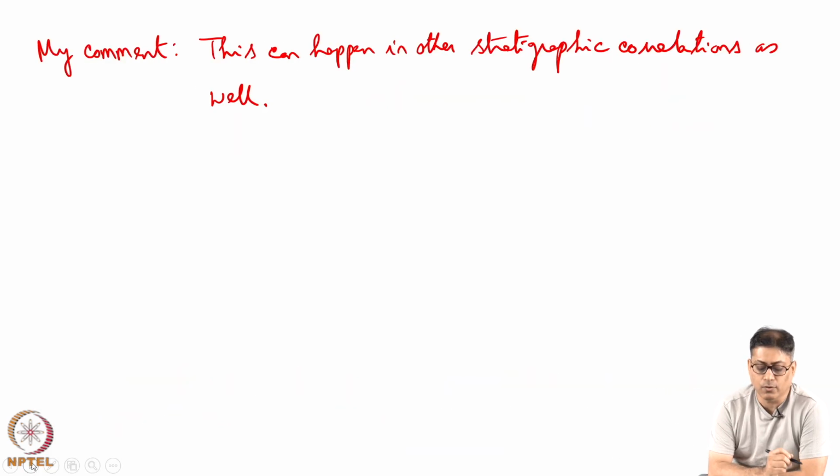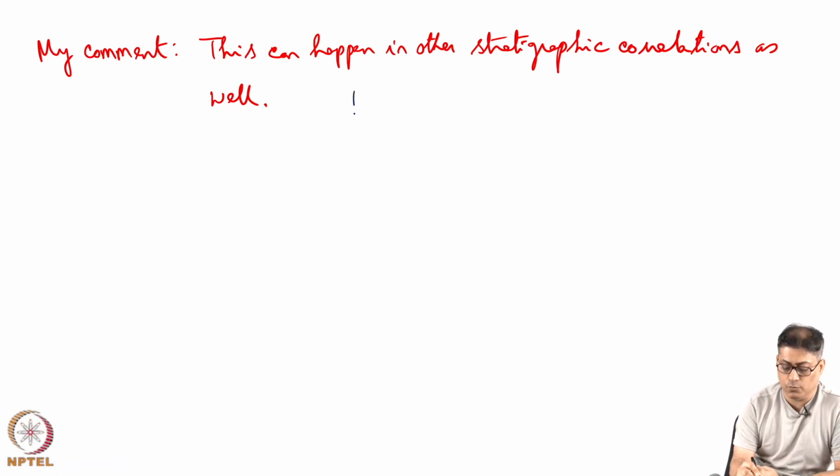Now, my comment is, it is possible in other stratigraphic correlations as well. Consider two ranks, capital A, which is a higher rank than smaller a.